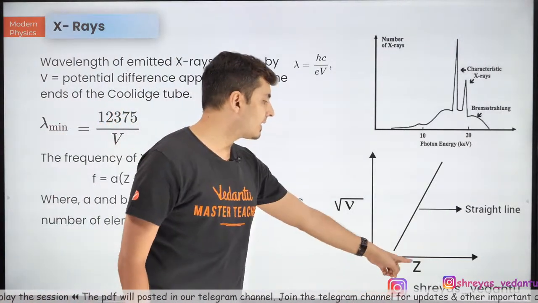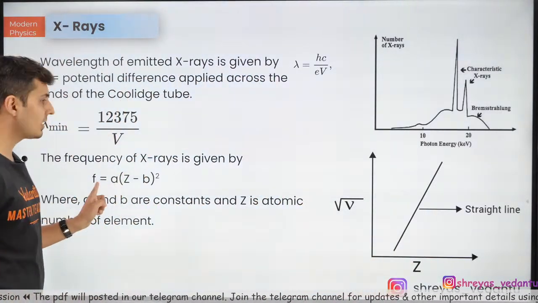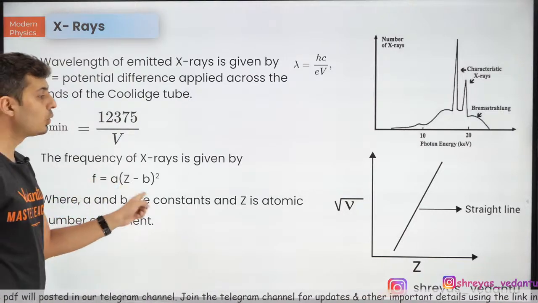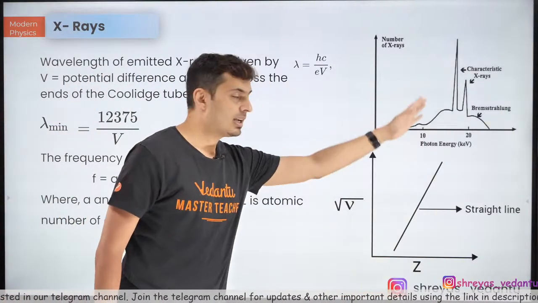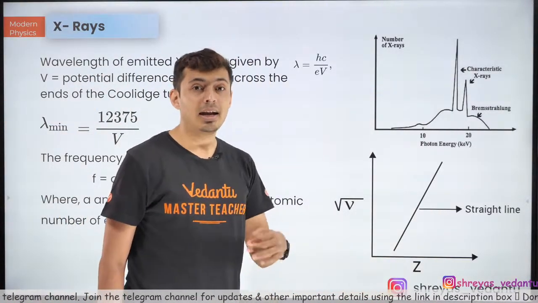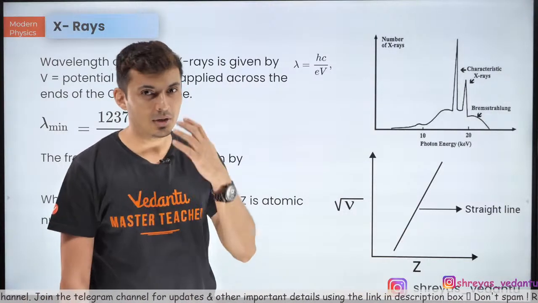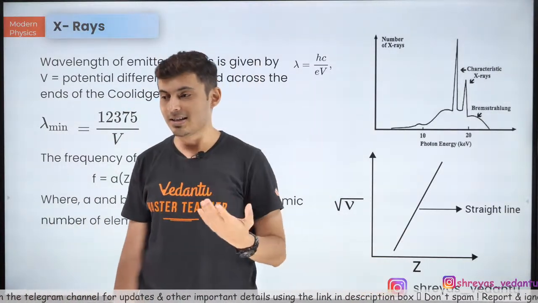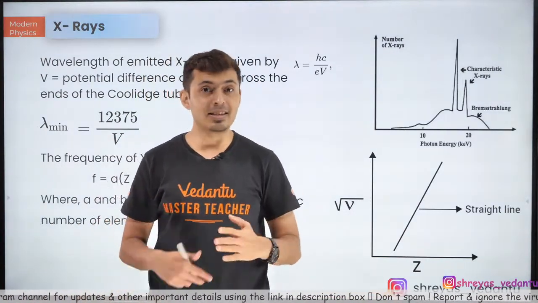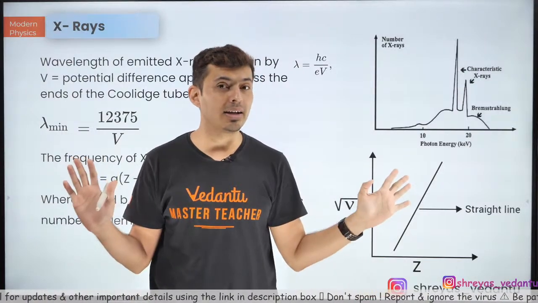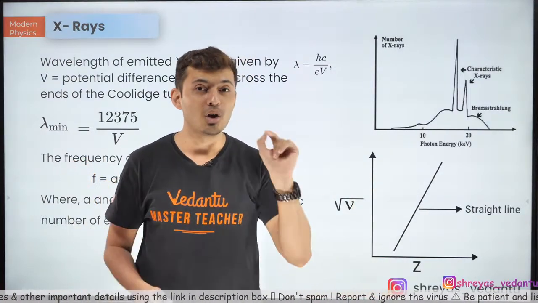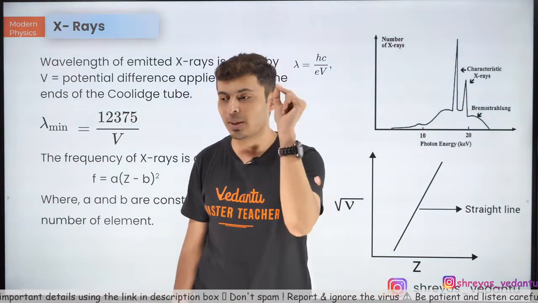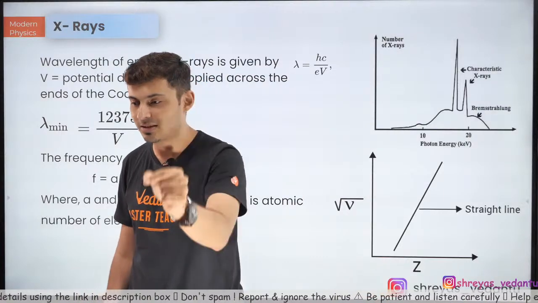So this is the graph of this particular equation. If you draw the graph of root of F versus Z, it comes out to be a straight line. And who modified the periodic table? Do you remember that? Who had arranged it based on atomic weight, and somebody came and told, no, you should not arrange it according to atomic weight, you should arrange it according to atomic number? Have you studied this in chemistry?